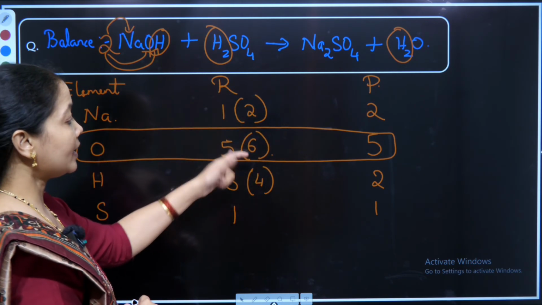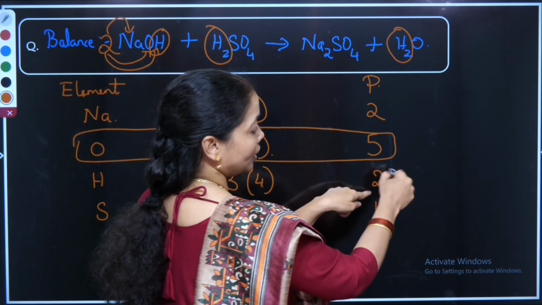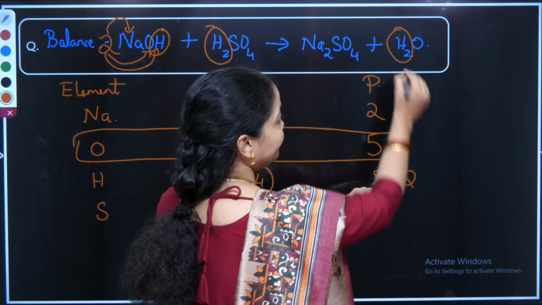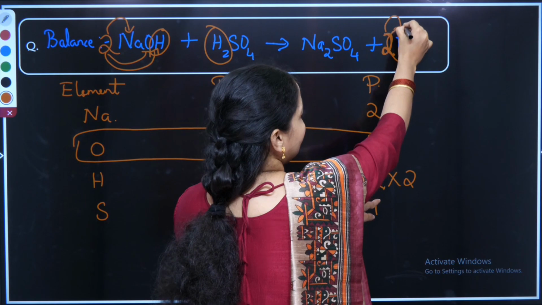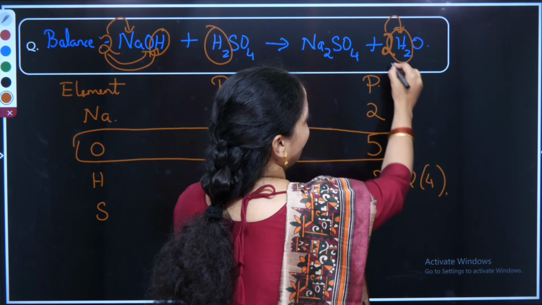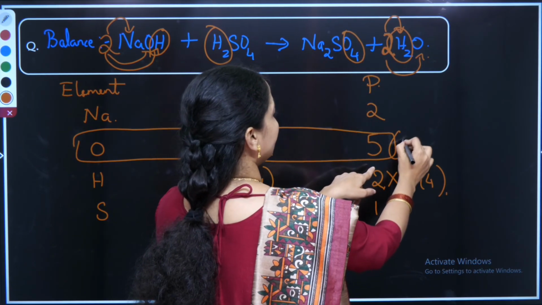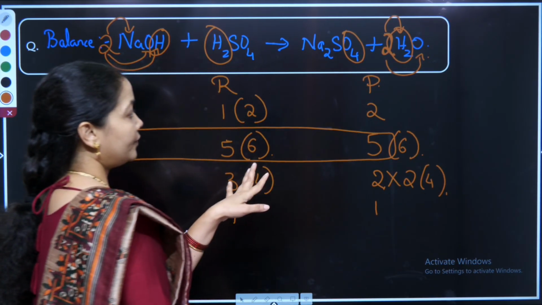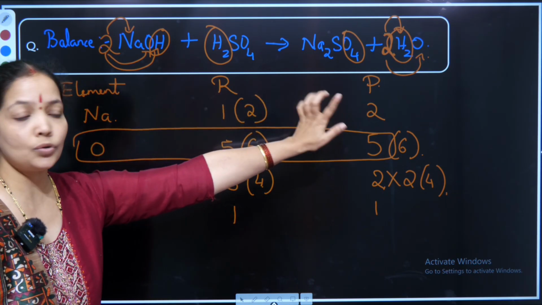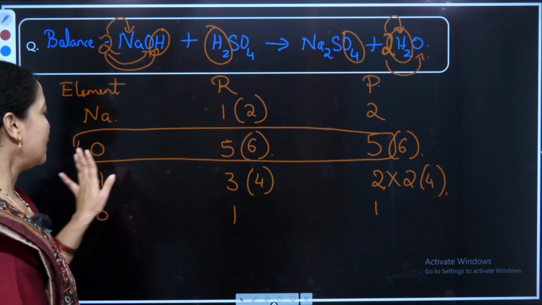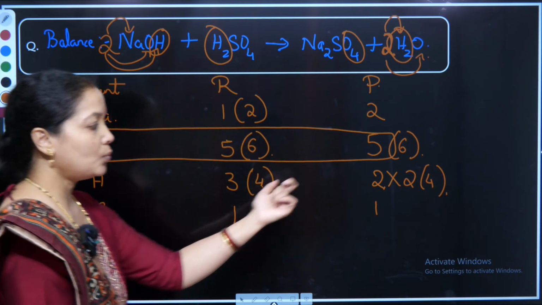So now I can make out hydrogen became 4, whereas here it is just 2. So I'll multiply this with 2 and place it in front of the water here. So now this hydrogen is turning 4, oxygen, 2 oxygen here and 4 oxygen here, it is turning 6. Therefore, all the elements, if we check now: sodium 2 in my reactant, 2 product, hydrogen 6, 6. Oxygen 6, 6, hydrogen 4, 4, sulfur 1, 1.